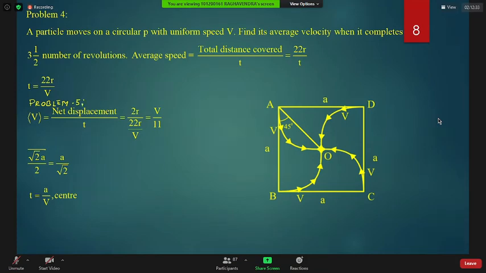If you see the solution, then the meaning will be lost. It is moving with uniform speed v. I'm asking you for the average velocity.